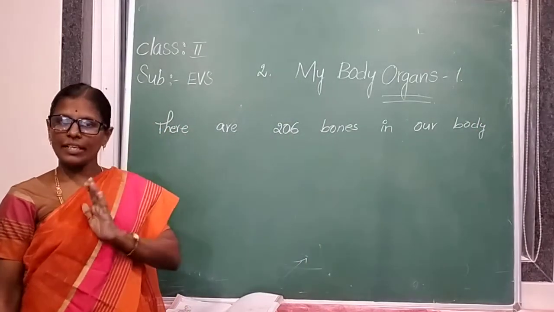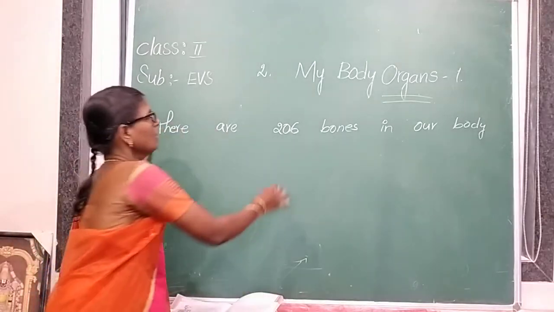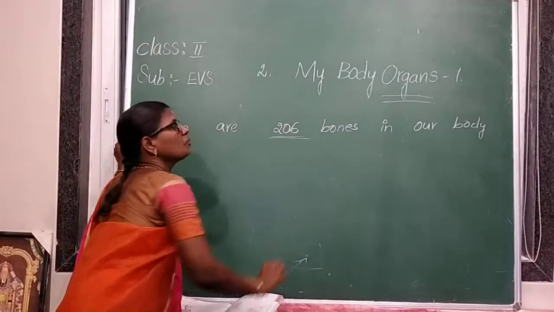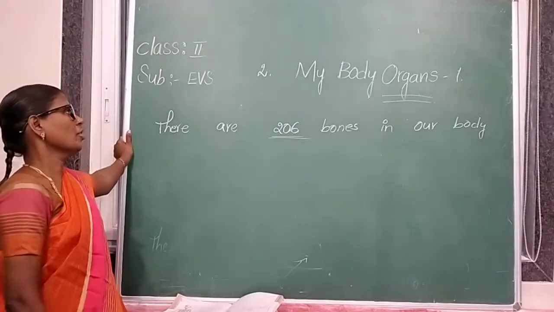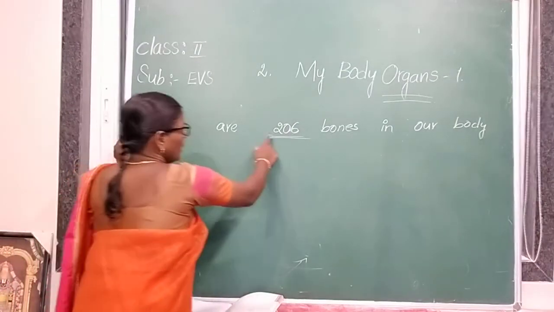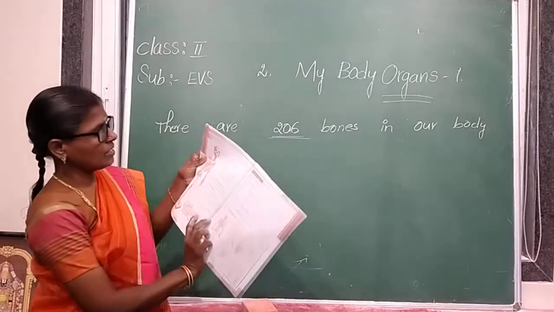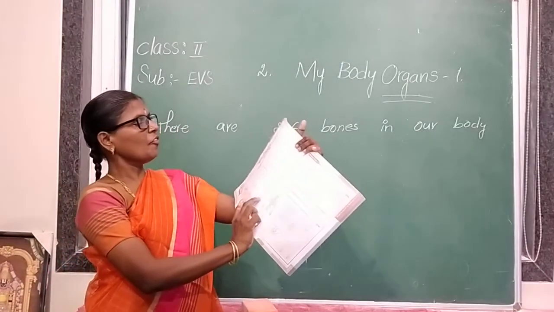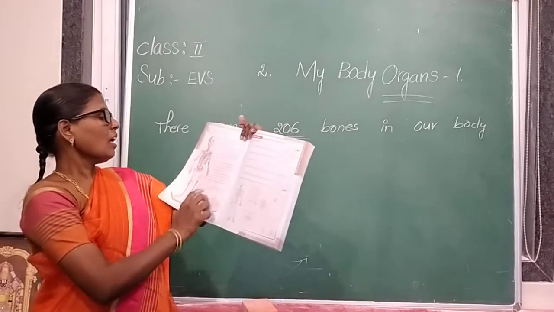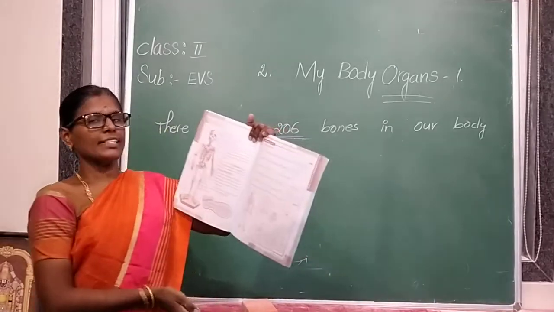How many bones are there in our body? There are 206 bones in our body. These bones join together to form a framework of our body called the skeleton.